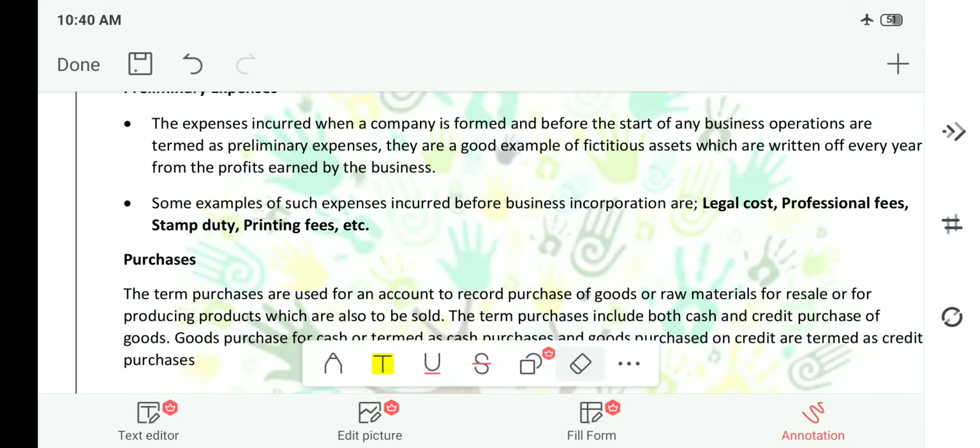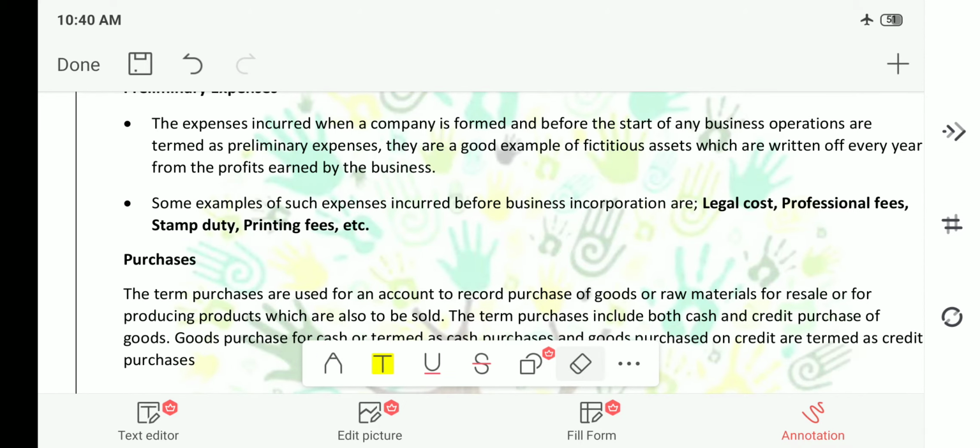So purchase is nothing but you can sell it directly, or you can sell it by producing the final product in your organization. The term purchases includes both cash and credit purchase of goods. That means, you can pay in cash while purchasing, or you can take credit from him. That means you can say that I will pay this amount after 1 month. This is nothing but credit for you. In either case, whether you pay in cash or take it on credit, both are nothing but purchases. This is the simple meaning.